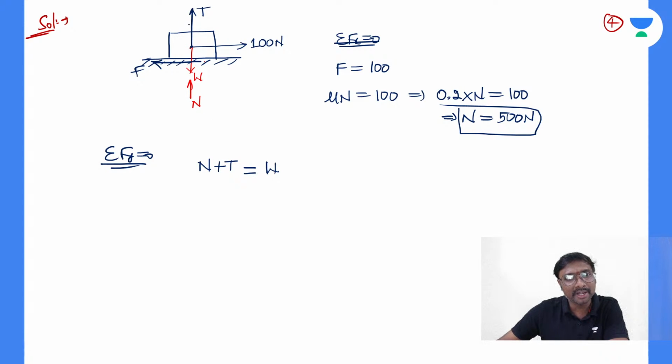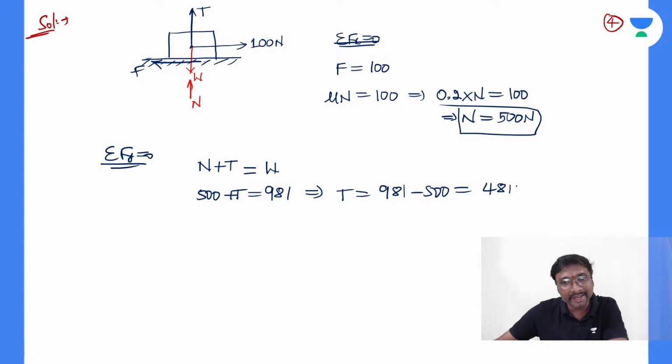Upward forces: normal reaction plus this tension is equal to the weight downward, right? Normal reaction is 500 newtons, plus this tension, is equal to the weight. Weight is 981 newtons. So what is the T value you are getting? 981 newtons minus this 500, right? It comes to 481 newtons, right?